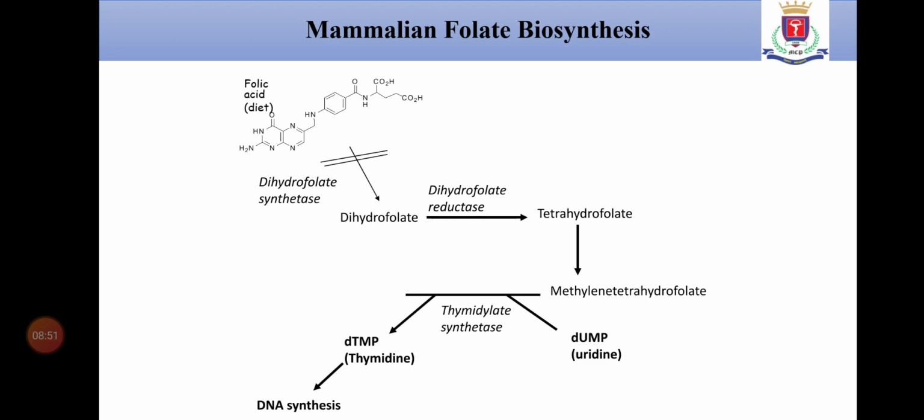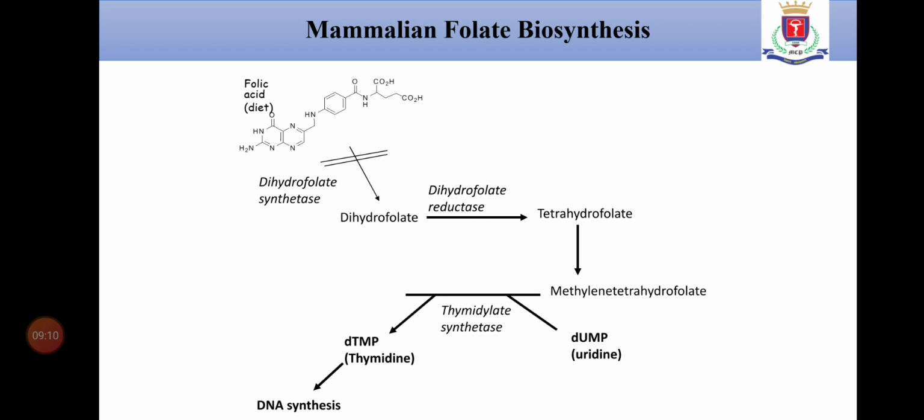See that concept in this slide. The folic acid from diet, with the help of the dihydrofolate synthetase enzyme, converts into dihydrofolate. Dihydrofolate gets converted into tetrahydrofolate with the help of the enzyme dihydrofolate reductase.